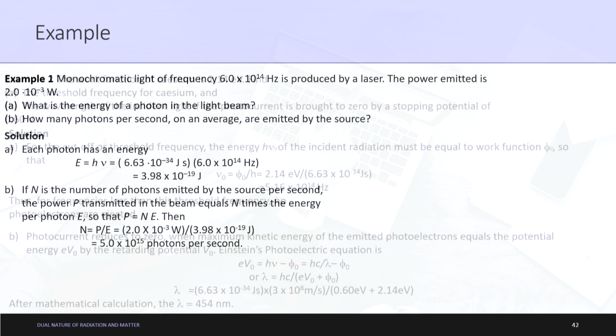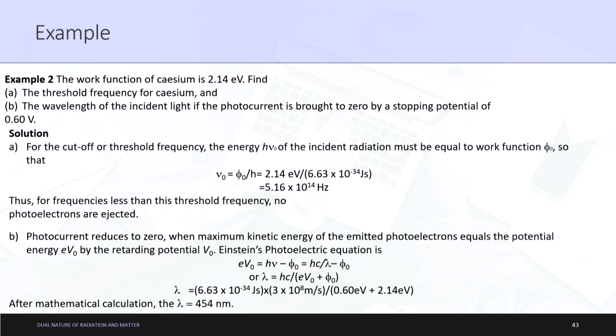Okay. Let us move on to the second example. I guess this example is based on your photoelectric equation only. So, let us go very slowly. The question given is, the work function of cesium is 2.14 electron volts. Okay. So, the value of phi naught is given to you in the question as 2.14 electron volts. Fine. The question first asks, what is the threshold frequency for cesium?